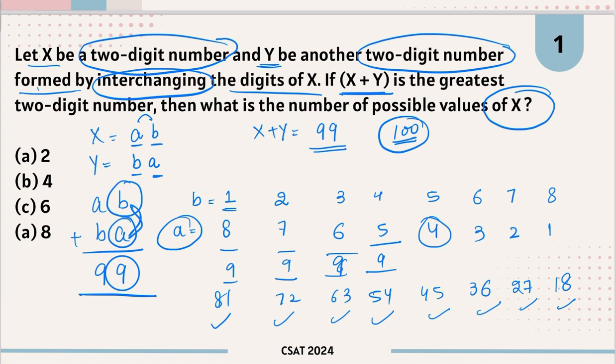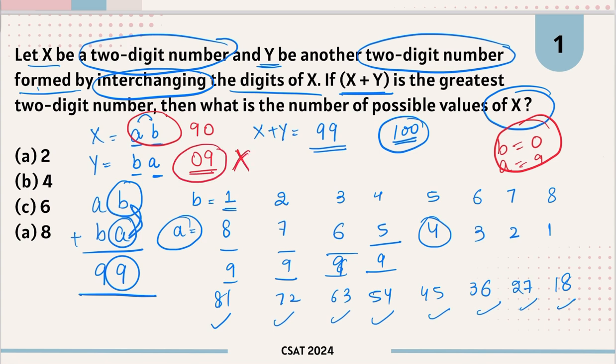8 possibilities. Now you will say, what if we put b as 0? That is also an option. Let's say b is equal to 0. Then a is equal to 9, so x here will be equal to 90. But if you reverse this, you will get 09, so this will not be a two-digit number. Hence 90 will not be an option. So you will get 8 possible options. Option D is your answer. Okay, now let's move on to the next question.